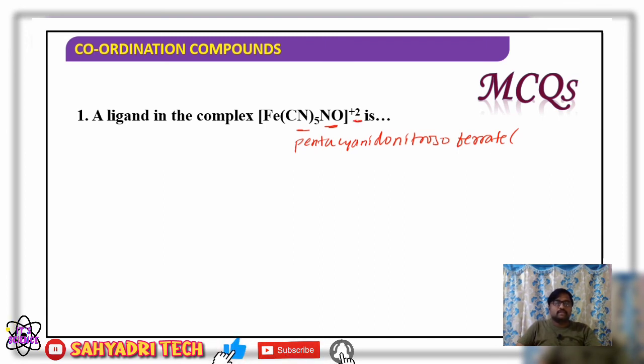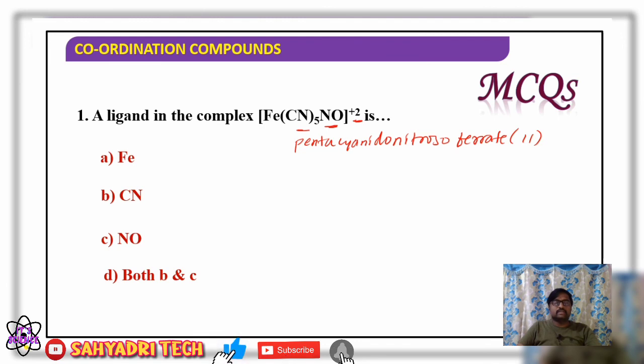So nitrosyl NO, pentacyano, nitrosylferrate(II) is the ion. What they are asking is, a ligand in the complex is: iron, CN, NO, both B and C.